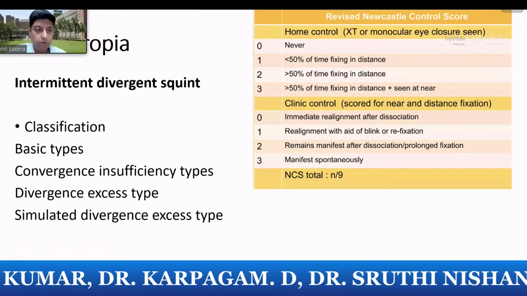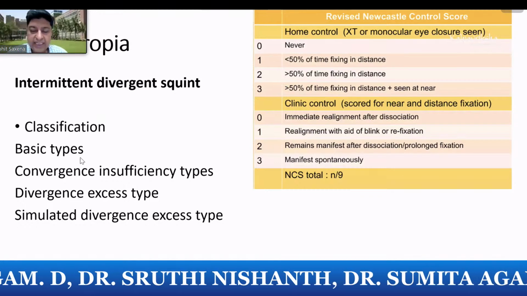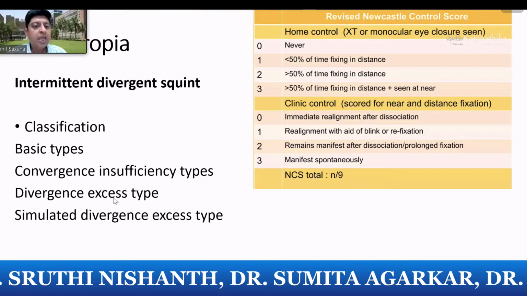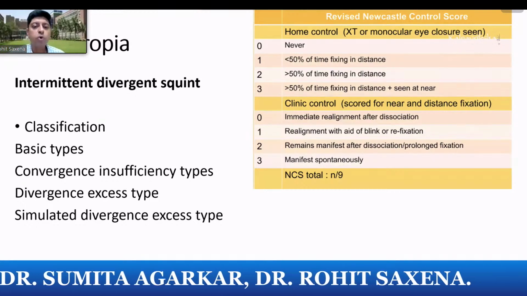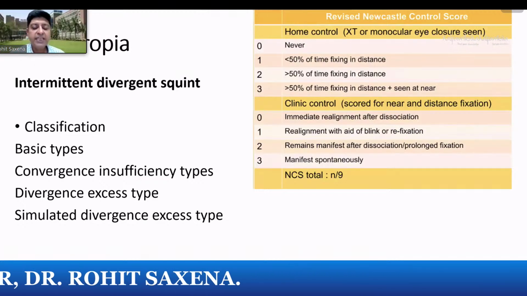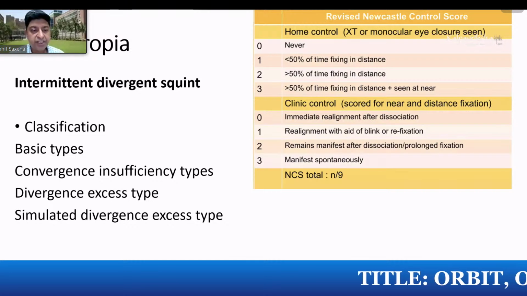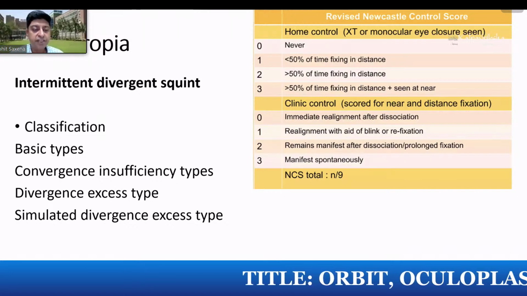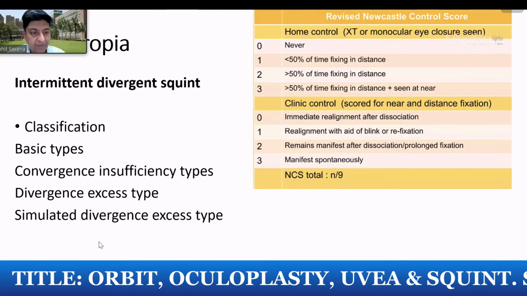The most common types would be the basic type, where the distance and near deviation are the same; the convergence insufficiency type, where the near deviation is more than the distance deviation; the divergence excess type, where the distance deviation is more than the near deviation; and the simulated divergence excess. So if in a child you see that the deviation for distance is more than the deviation for near, it could be a true divergence excess or a simulated divergence excess.